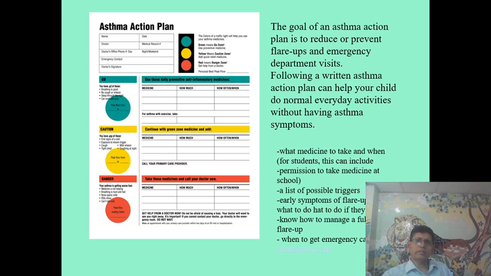Following a written asthma action plan is very helpful to support the child in case of emergency. This green area, the child is okay. This yellow area indicates the child should be cautious. Red area, child needs intervention.